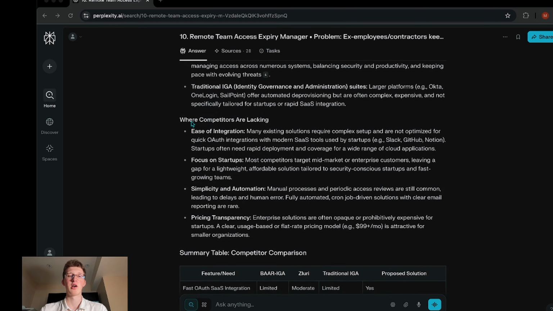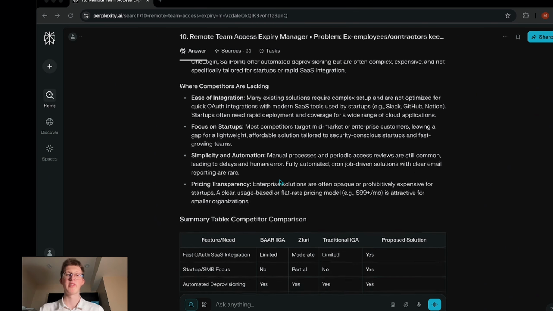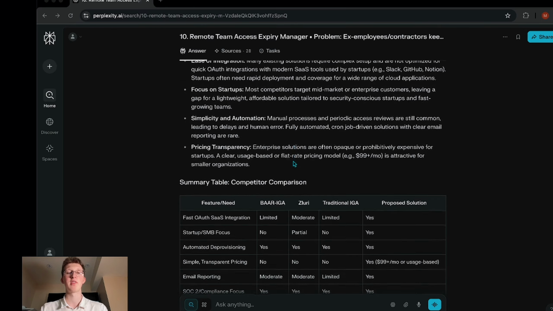Over here, Perplexity already shows us where customers are lacking. One of the big things is the ease of integration, so pretty much connecting all of our platforms. We would want to make this as simple as possible. We would just have a list of employees, what platforms they're connected to. And then with one click of a button, it would be like they left. It would remove them from all the platforms. Or if we want to offer some customization, maybe remove them from certain platforms, but not necessarily all of them. Really depends on the situation, but just make it as easy for our end user as possible.